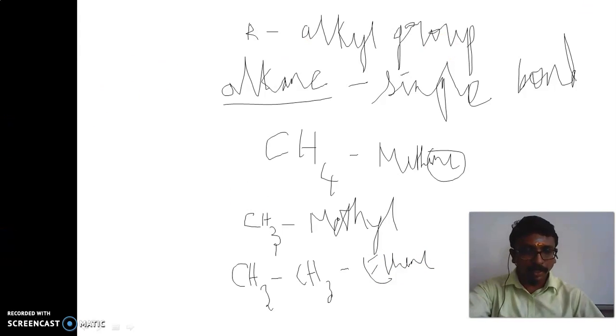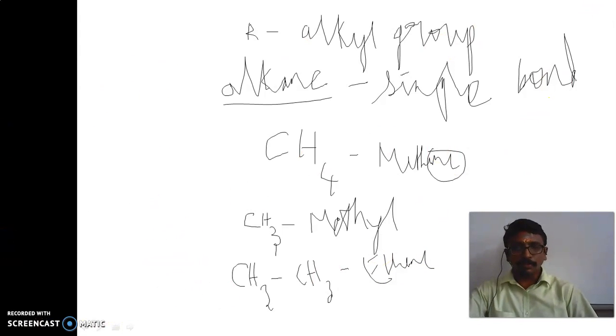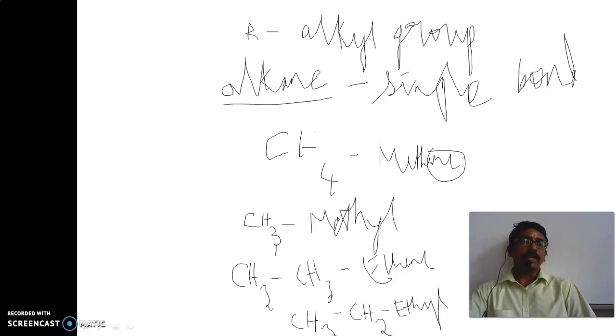If we remove one hydrogen in that, what is that formula, children? CH3, CH2. It is ethyl.